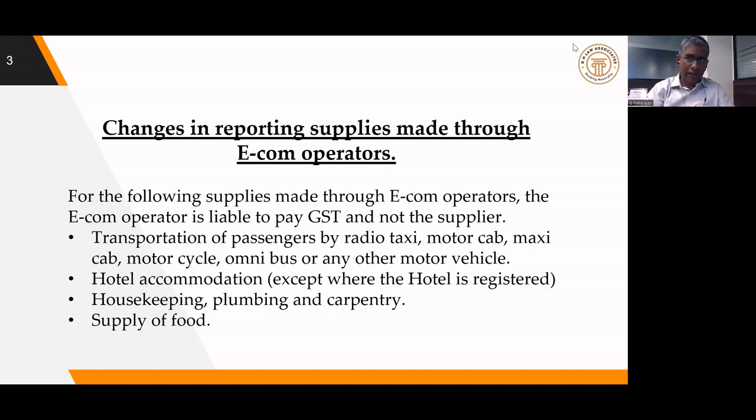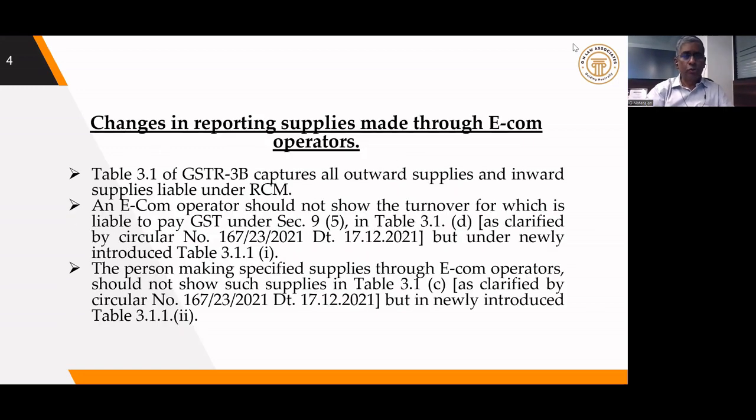So now the question is, if the supplier is registered and the tax is payable by the e-commerce operator under section 9.5, how will the taxpayer reflect this turnover in the 3B return, and how will the e-com operator reflect these details in his 3B return? So these are all the issues.